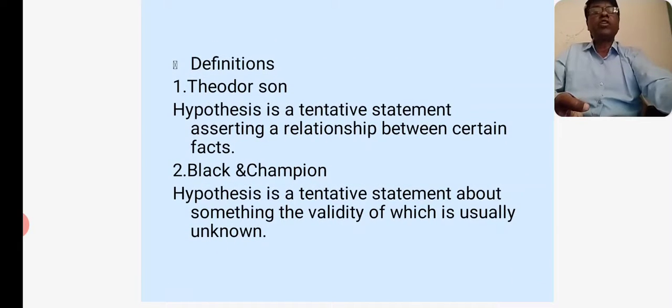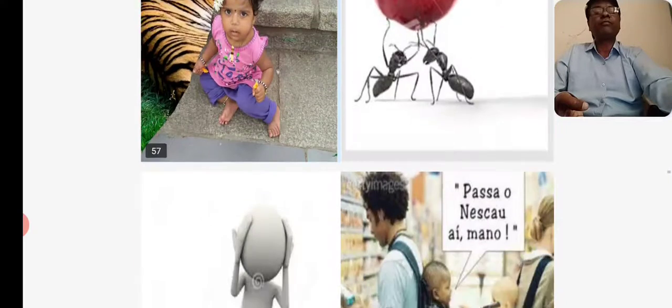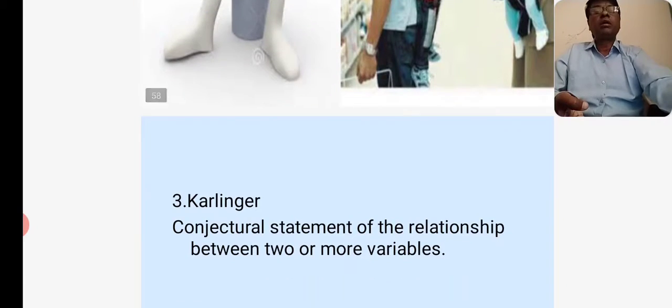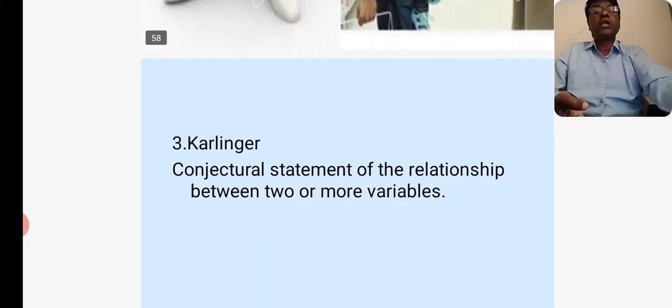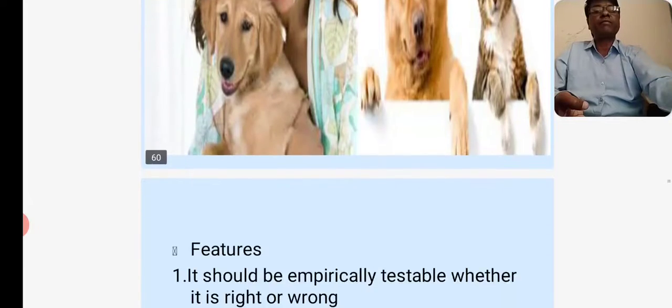Definitions. Theodorson: a hypothesis is a tentative statement asserting a relationship between certain facts. Block and Champion: a hypothesis is a tentative statement about something, the validity of which is usually unknown. Carlinger: a conjectural statement of the relationship between two or more variables is called a hypothesis.